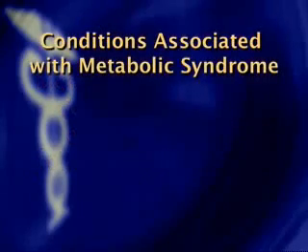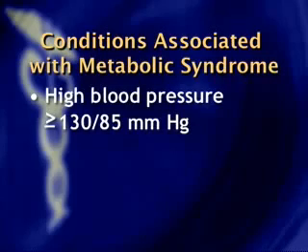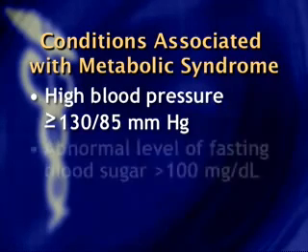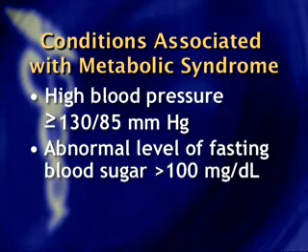The first abnormality is high blood pressure or hypertension. A blood pressure greater than or equal to 130 over 85 millimeters of mercury meets the criteria for hypertension. The next one is an abnormal level of blood glucose. This may or may not be associated with diabetes, depending on how high the blood sugar is. But this would include a blood sugar that in the fasting state is greater than 100 milligrams per deciliter.